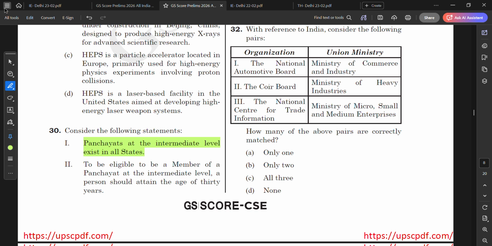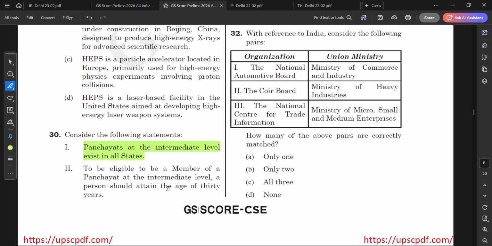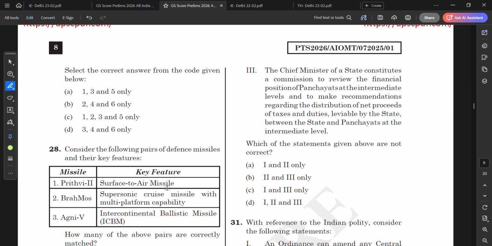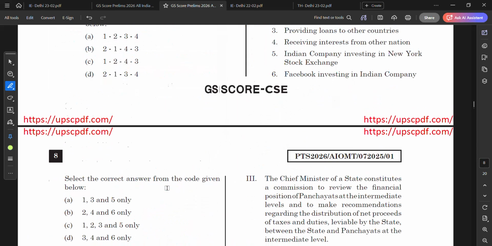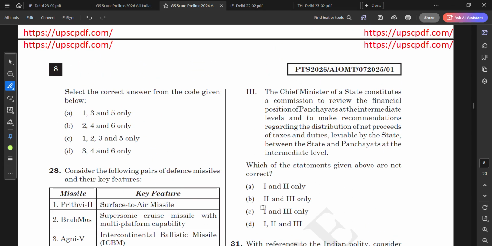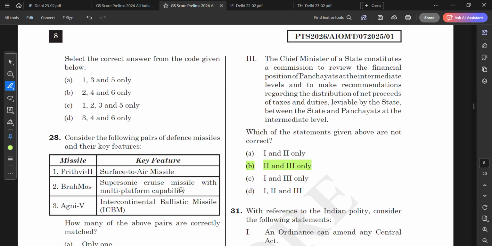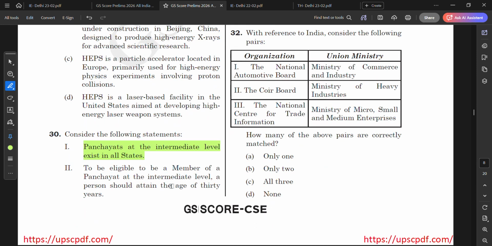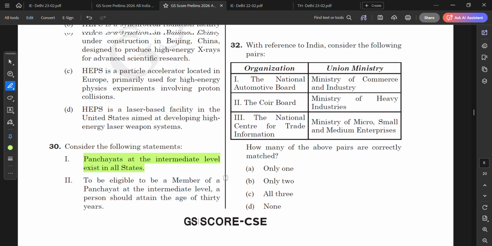So one is incorrect. Second, to be eligible to be a member of a panchayat at the intermediate level, a person should attain the age of 30 years. I think this is correct. We know that one is incorrect, so if we eliminate one from all the options, we get B. So 2 is correct, which means that to be eligible to be a member of panchayat at the intermediate level, a person should attain the age of 30 years.